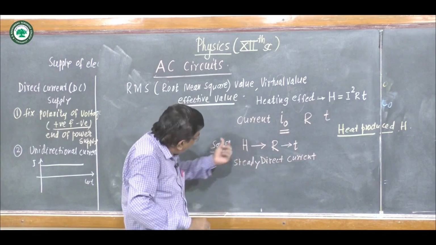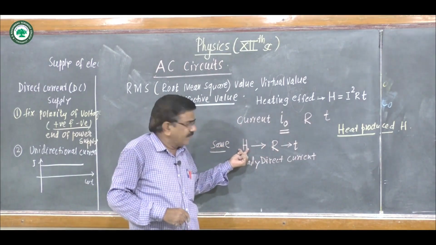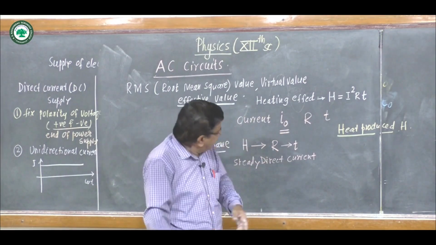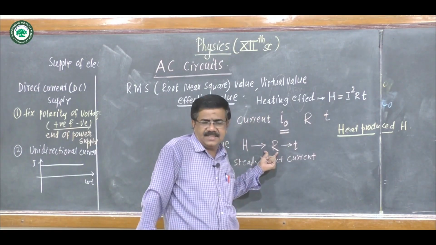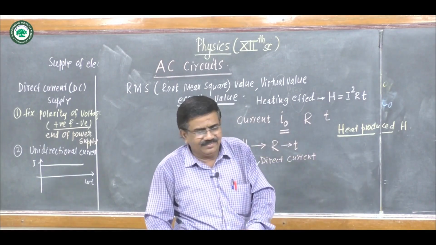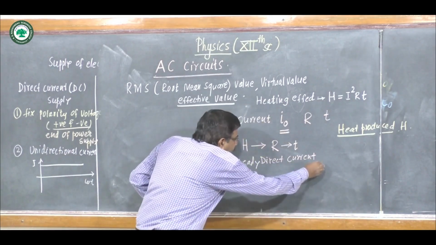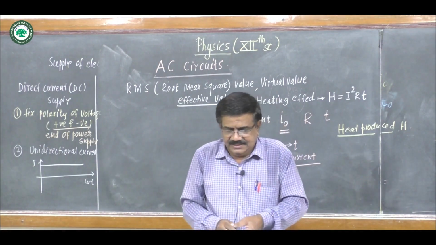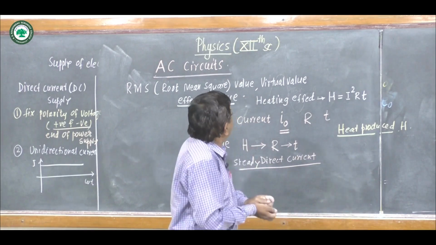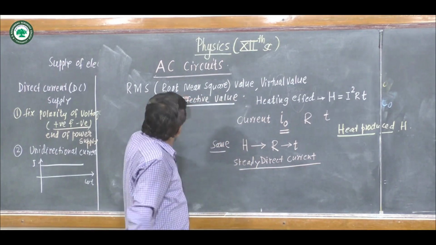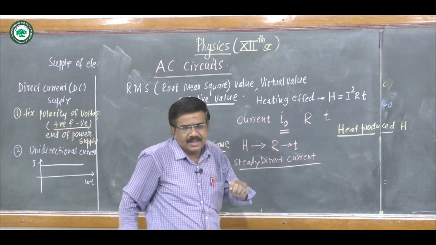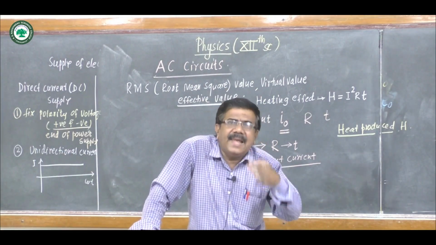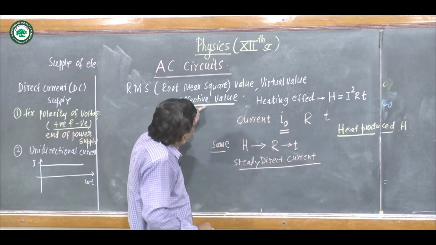If the same quantity of heat is produced when steady direct current, that is DC, is passed through the same resistance for the same time, then the value of such steady direct current is called the root mean square value or effective value or virtual value of that alternating current.